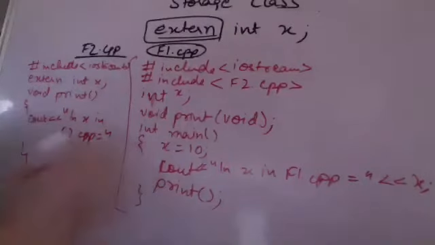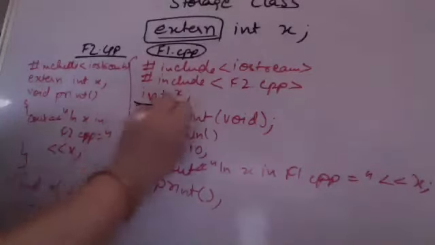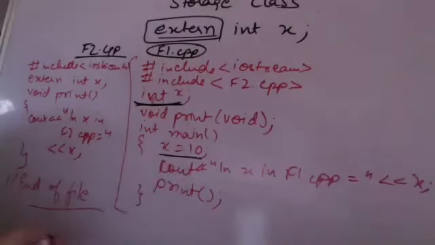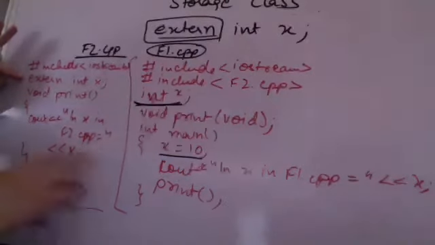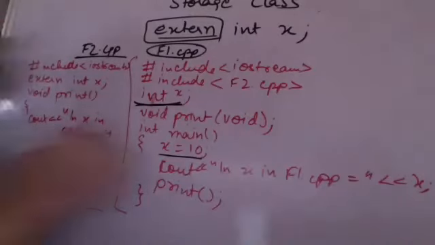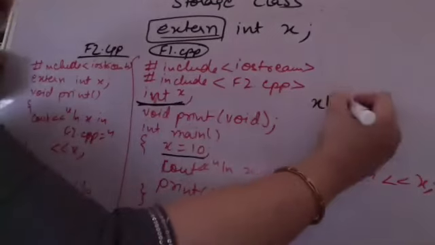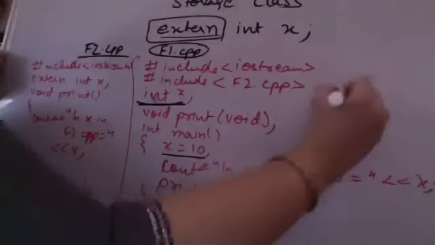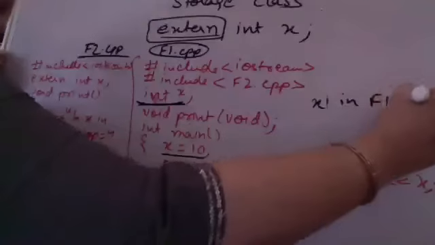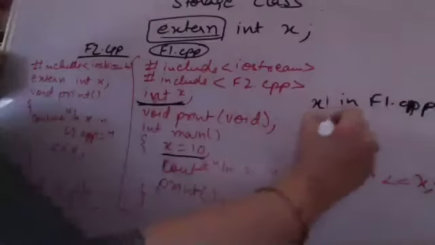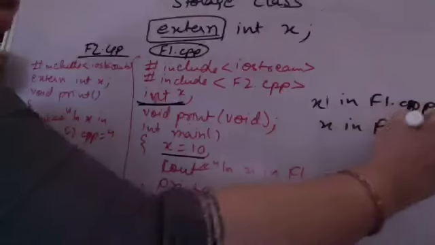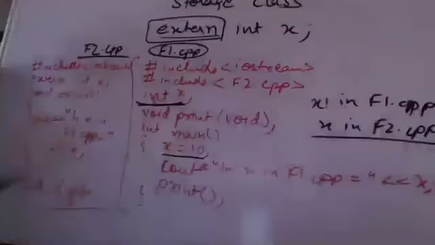So the same x, this x, that I'm saying that x is equal to 10, and since I'm saying that x is an external variable here, when I'm printing the value of x, both the files will print x in f1 is also 10, x in f2 is also 10. So what you will be printing here is x in f1.cpp is equal to 10, x in f2.cpp is equal to 10. So in both the files, you can share the variable.